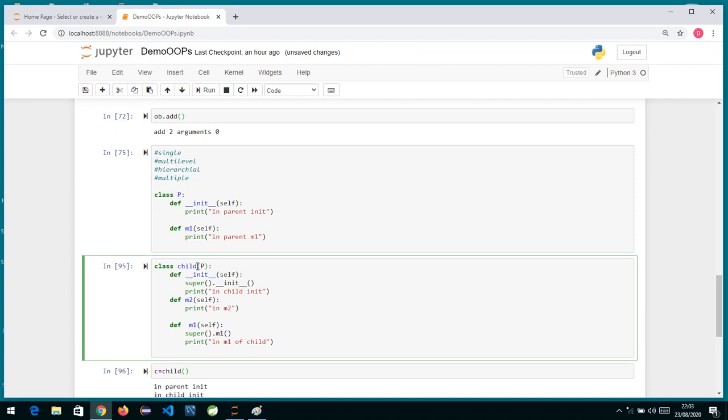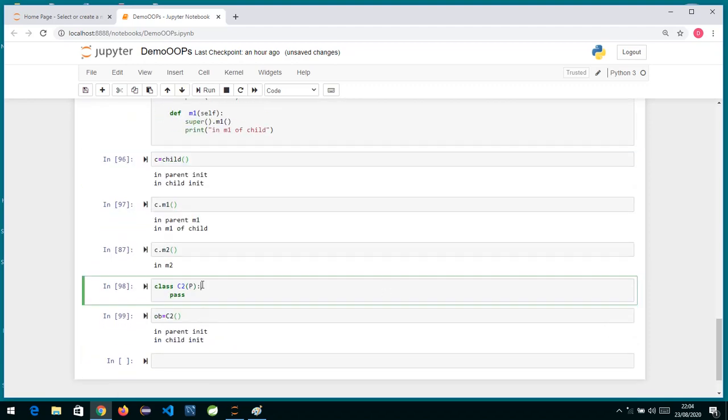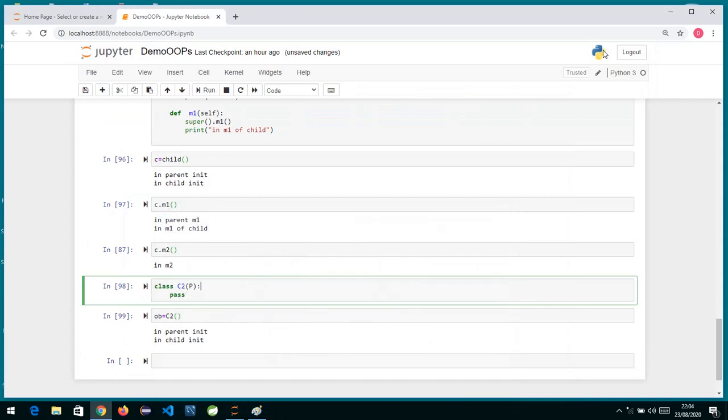Okay, suppose I say over here is child, this child class, and this is parent. I have written in round brackets parent, and over here also I have written P. So from P we have derived two classes over here. One is by the name child, and another is C2. So C2 and child, the common parent is P. So this is hierarchical. From a single parent if you are deriving multiple children, it is called hierarchical.